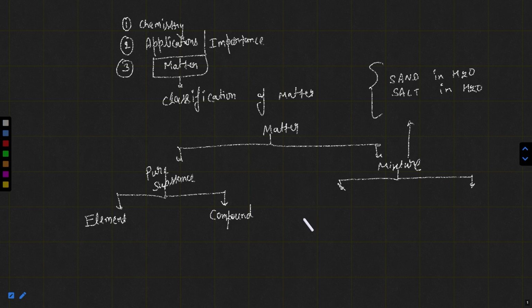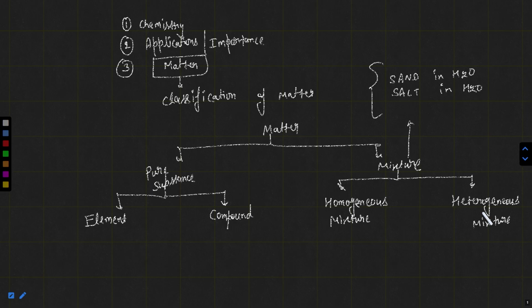Based on the uniform distribution of particles, we can categorize mixtures into two categories: one is homogeneous mixture, and another is heterogeneous mixture. I told you the overview of this classification of matter in the previous class.